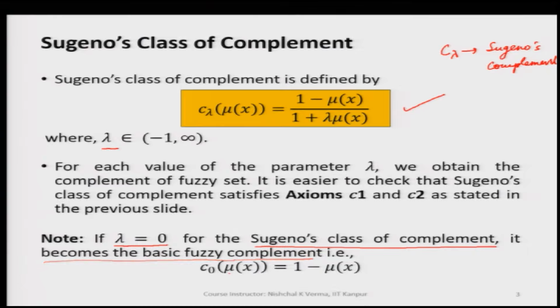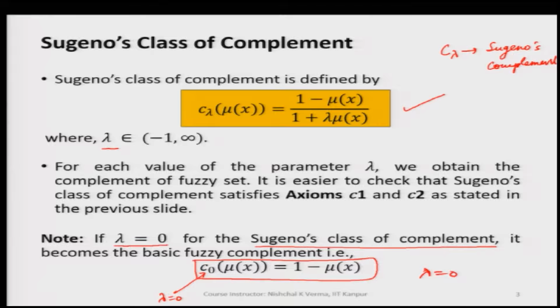So, lambda equal to 0 means C0, and this becomes C0 of mu of x equal to 1 minus mu of x. So, when lambda is 0, the Sugeno's class of complement gives us the basic fuzzy complement that we have studied earlier.